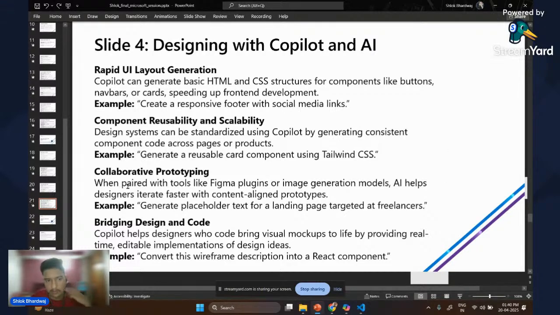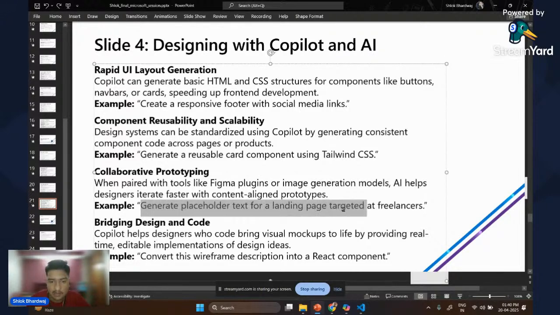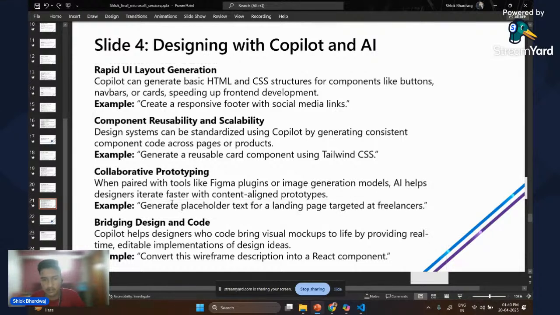Collaborative prototyping. When paired with tools like Figma, plugins, or image generation models, AI helps designers to iterate faster with content aligned prototypes. For example, generate a placeholder text for the landing page targeting freelancers. So we can generate placeholder text, which also matters a lot while creating demo websites or prototype websites.